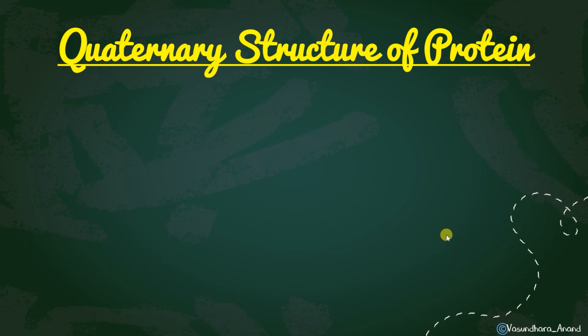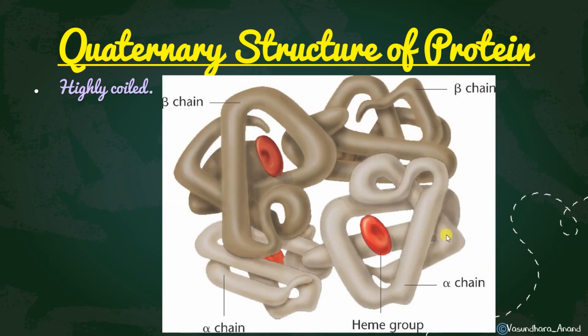Okay, so now the last type of structure of protein, that is quaternary structure of protein. Quaternary is highly coiled. Too much coiling will be there. You can see how it is coiled. You can't see the terminals or what is mixing from where. Yes, so this is alpha chain, beta chain. These are all alpha chains, and this is beta chain.